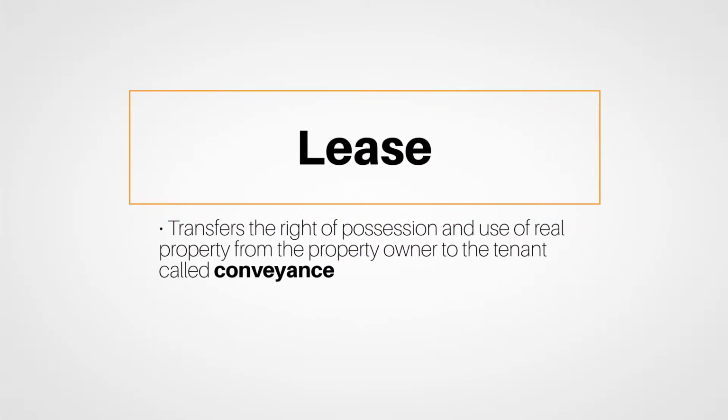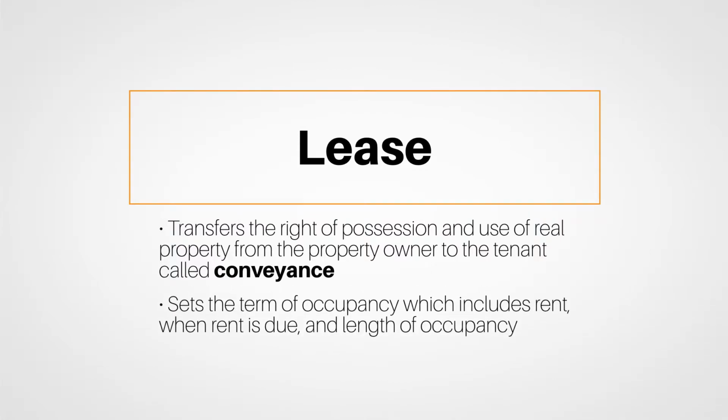Leases do two things. First, they transfer the right of possession and use of real property from the property owner to the tenant. In contractual terms, this is known as conveyance. The second thing a lease does is that it sets the term of occupancy. These terms will include things like the amount of rent, when rent is due, and for how long.